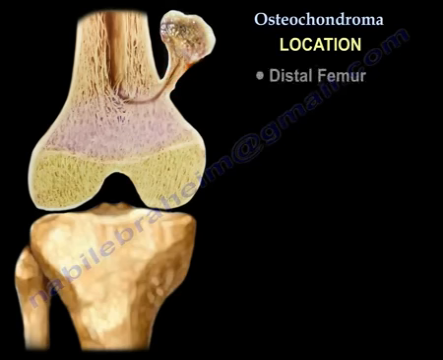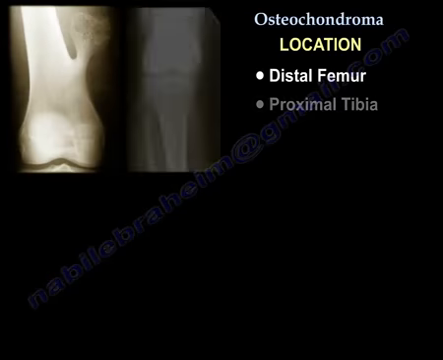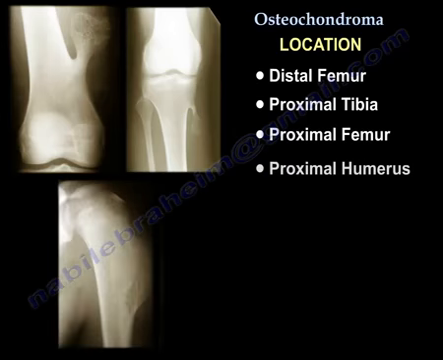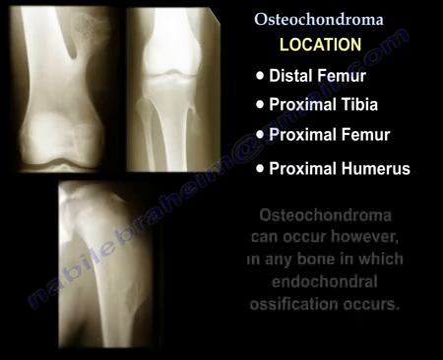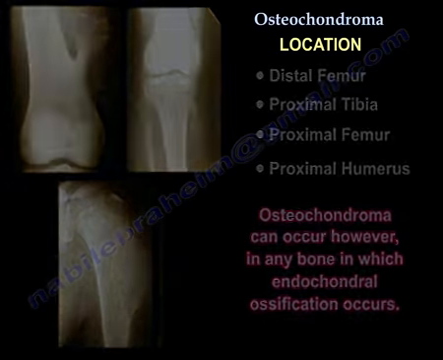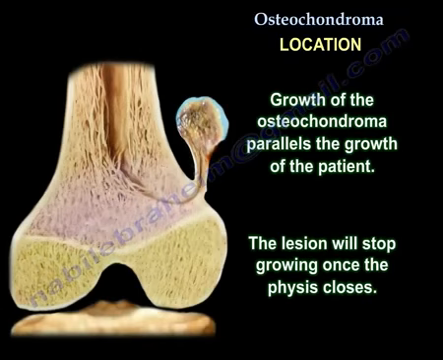Location: distal femur, proximal tibia, proximal femur, proximal humerus. But it can occur in any bone in which endochondral ossification occurs, in the metaphysis, for example. The osteochondroma grows in parallel with the growth of the patient. The lesion stops growing when the physis closes. Most patients have a solitary lesion.